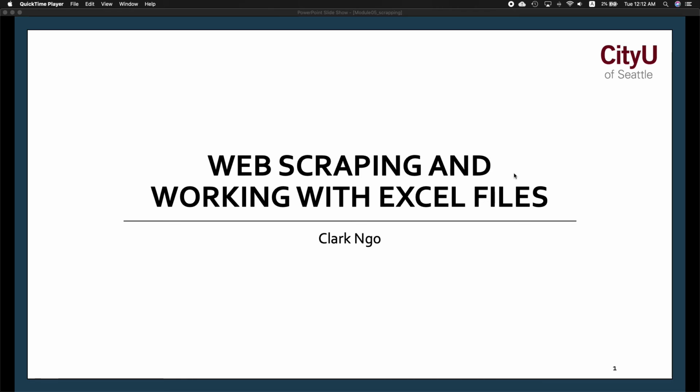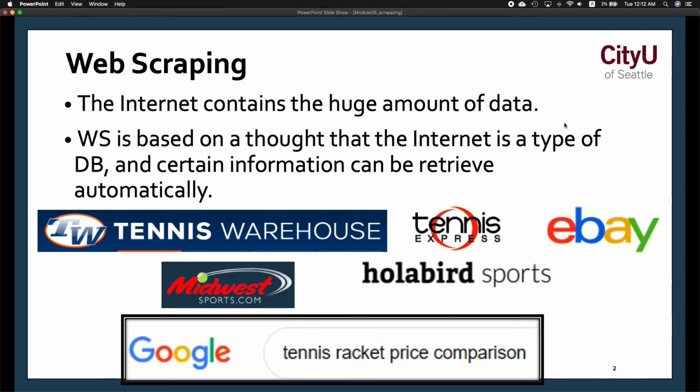Welcome to web scraping and working with Excel files. Web scraping. The internet contains a huge amount of data. And again, we can basically harvest that data from the internet using scrapers and parsers, right? So web scraping can be done manually and automated as well.